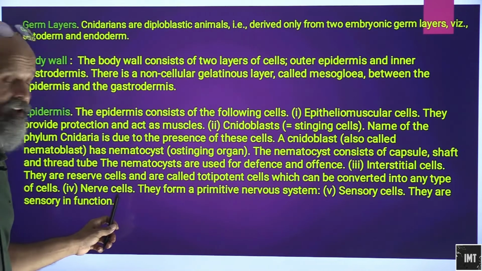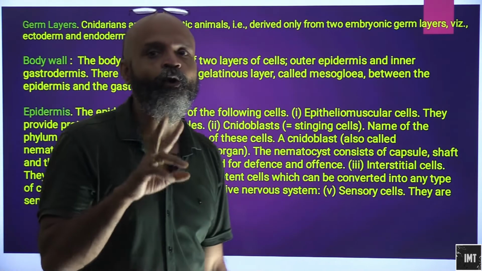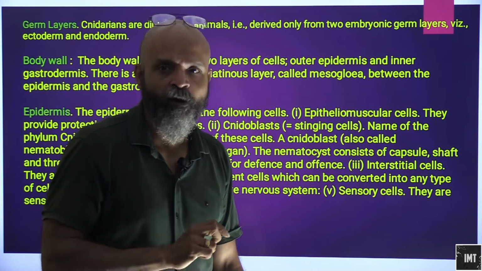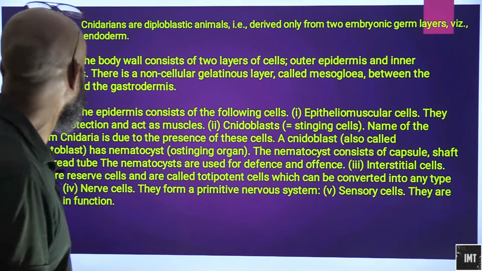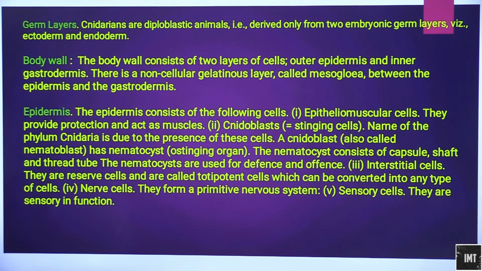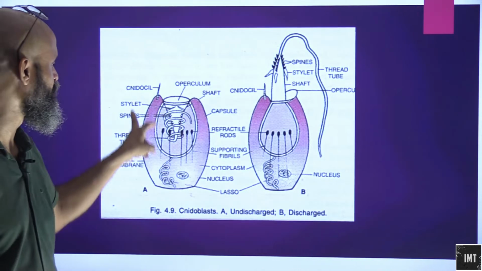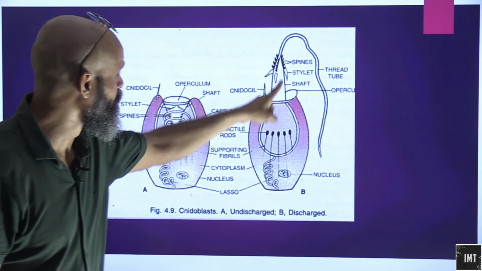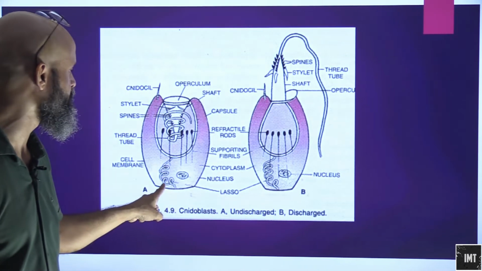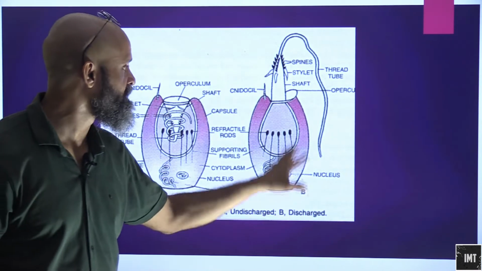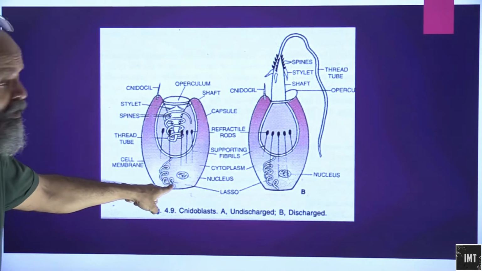Then we have nerve cells. They have a primitive nervous system, a very old and non-evolved form of nervous system. Sensory cells are sensory in function, acting as sensory organs. These are cnidoblasts. This is the nucleus. In one position, this is the undischarged position and this is the discharged position. So this is the undischarged position of what?